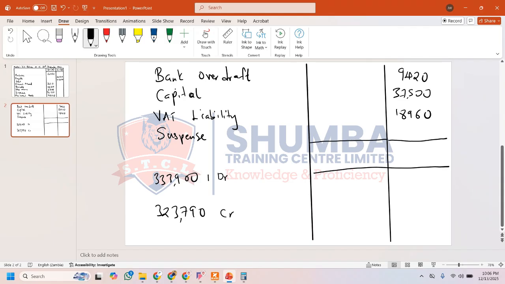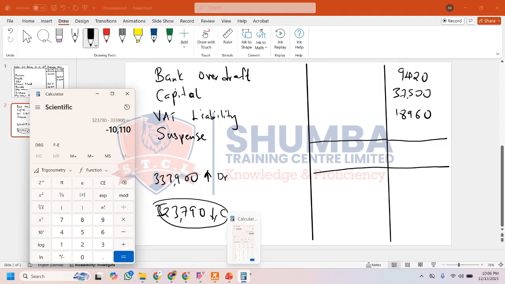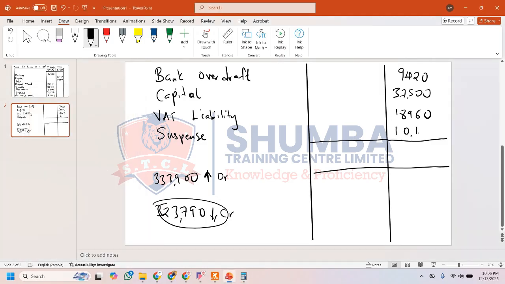Obviously this one is bigger. So the difference is what we are going to put on the credit side so that the two can balance. The difference is 10,110. So inside here we put the total, which is 333,900. Again here, 333,900.